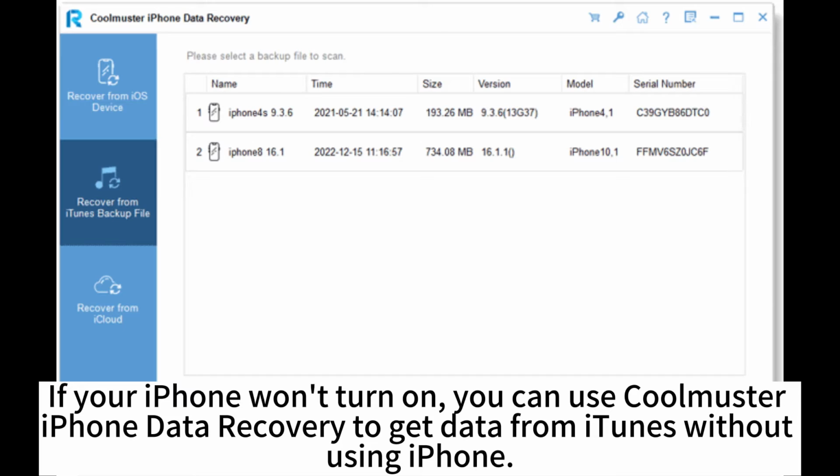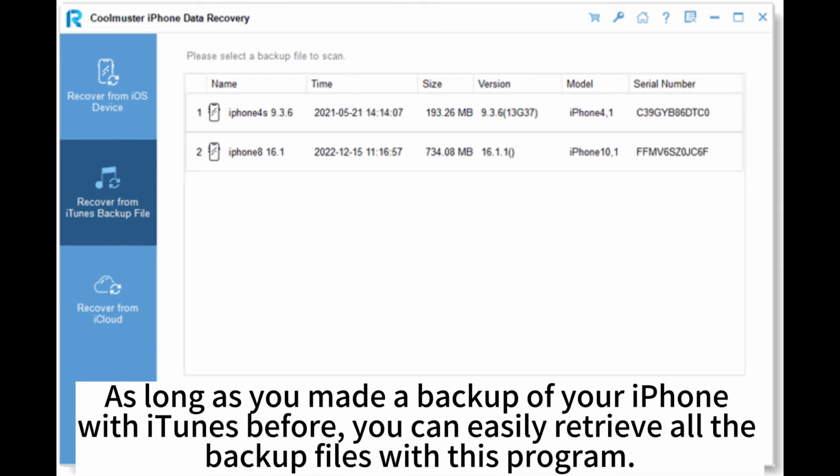If your iPhone won't turn on, you can use CoolMaster iPhone Data Recovery to get data from iTunes without using the iPhone. As long as you made a backup of your iPhone with iTunes before, you can easily retrieve all the backup files with this program.